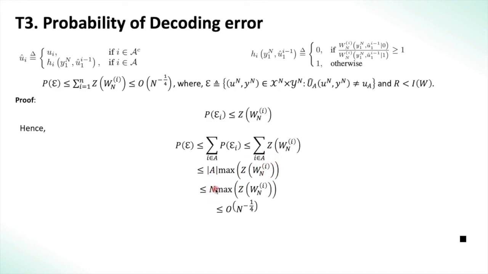Now the size of A is lesser than N because A is a subset of 1 to N. But we know from the previous theorem that the max of Z of W and i is bounded by N power minus 5 by 4, and hence the probability of error is upper bounded by order of N power minus 1 by 4. And we see that as N becomes very large, the probability of error goes to 0.